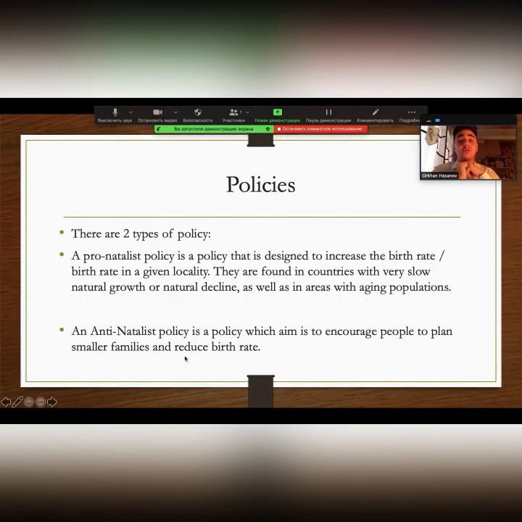Policies. There are two types of policy. A pronatalist policy is a policy that is designed to increase the birth rate in the given locality. They are found in countries with very slow natural growth or natural decline, as well as in areas with aging populations. An antinatalist policy is a policy which is to encourage people to plan smaller families and reduce the birth rate.